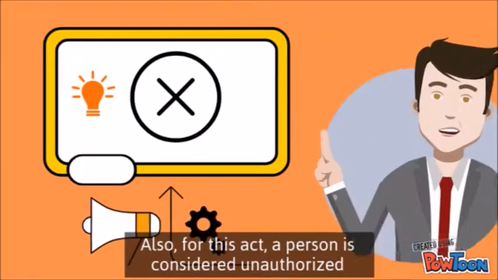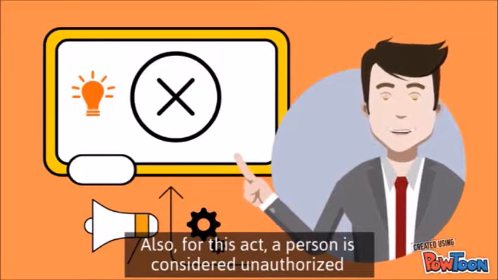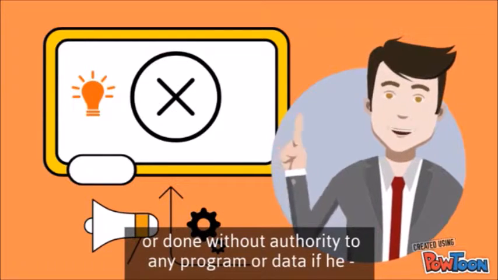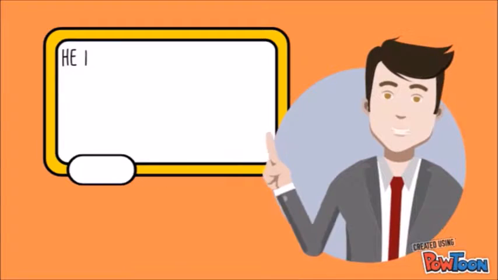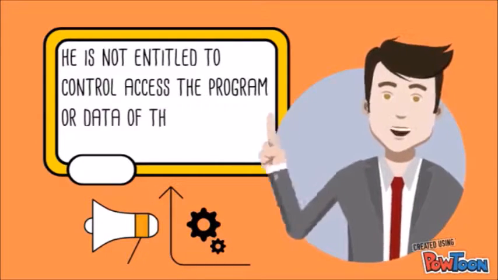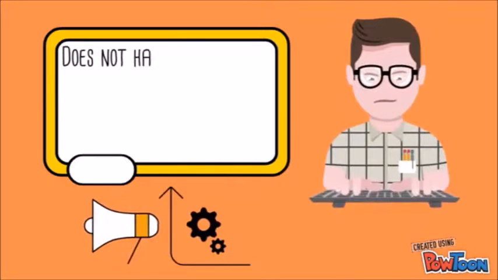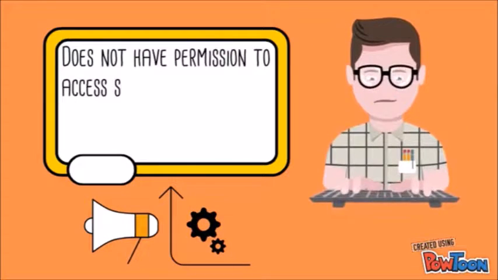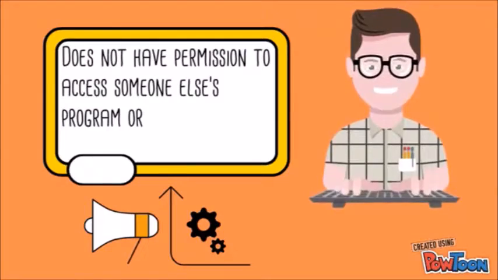Also for this Act, access to any program or data is considered unauthorized, or done without authority, if he is not entitled to control access to the program or data of the kind in question, or does not have permission to access someone else's program or data that is entitled.